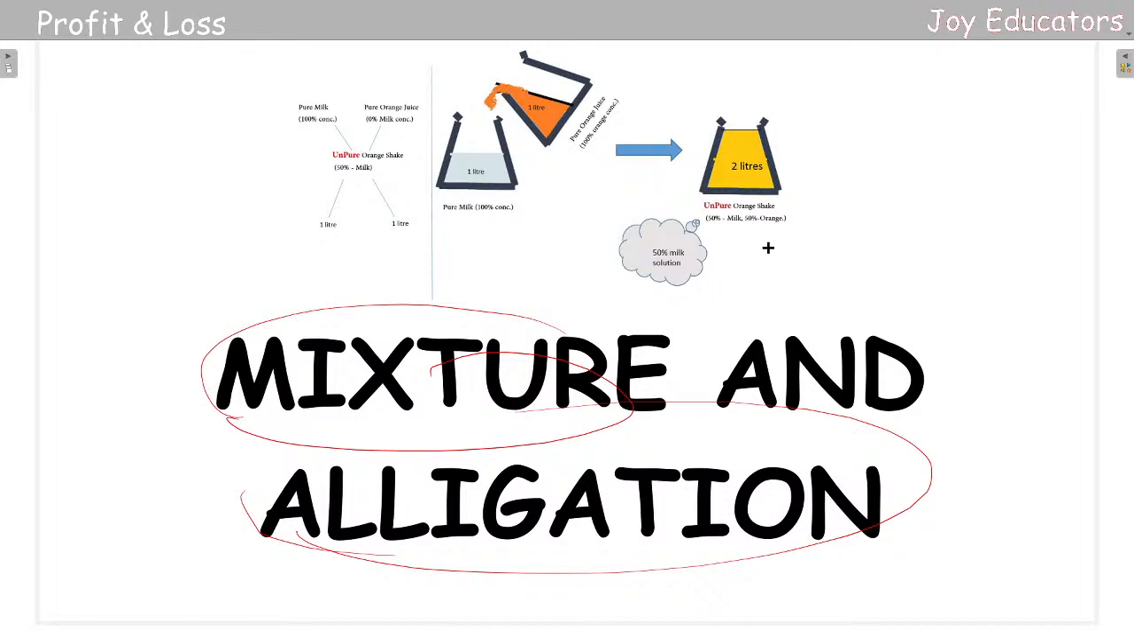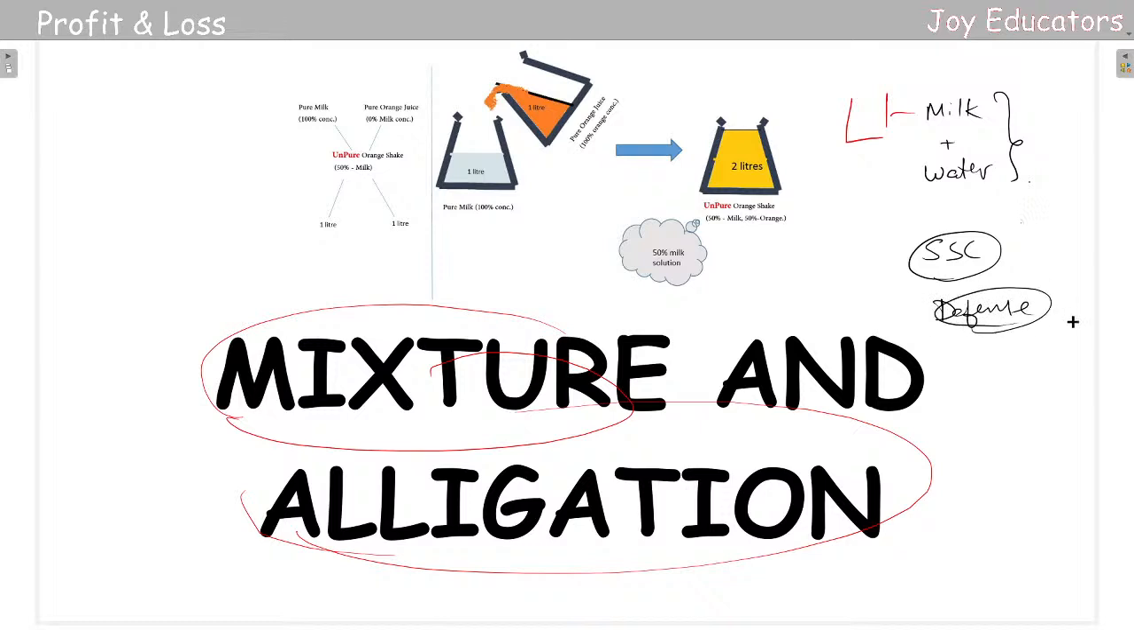See, you take milk. You add water into it. This is called a mixture, also called allegations. This is a very important topic in the entire subject of SSC, maybe defense examinations, UPSC, and different other examinations, also the GATE exam.